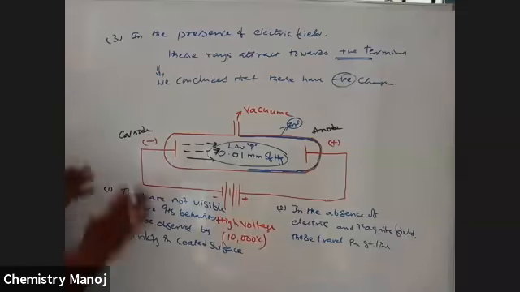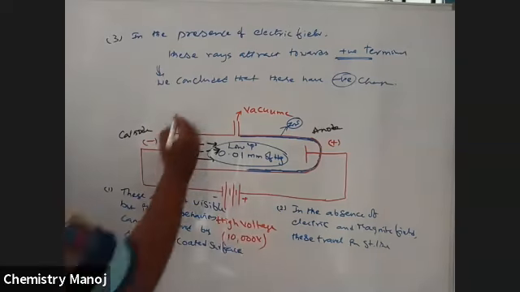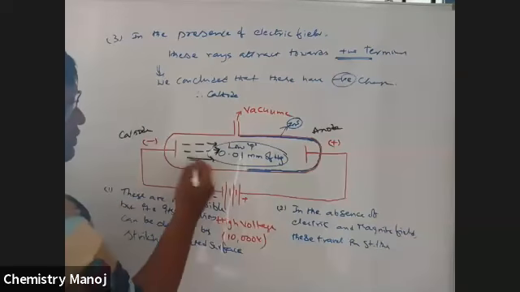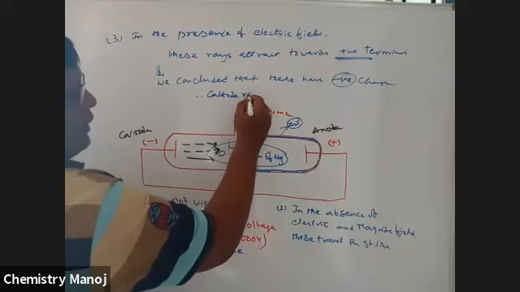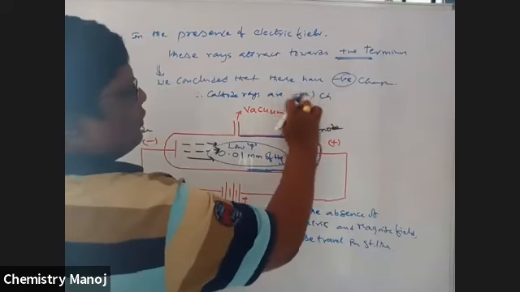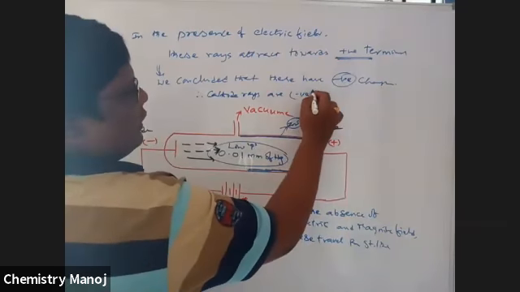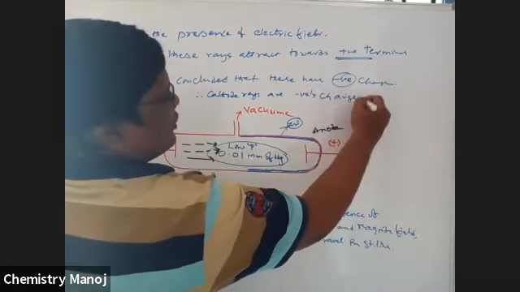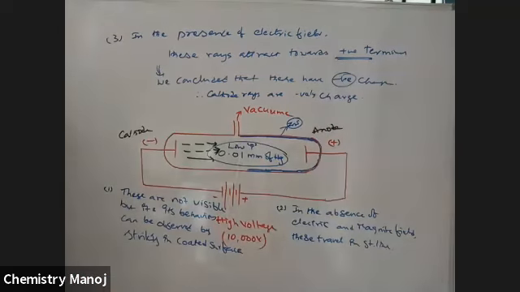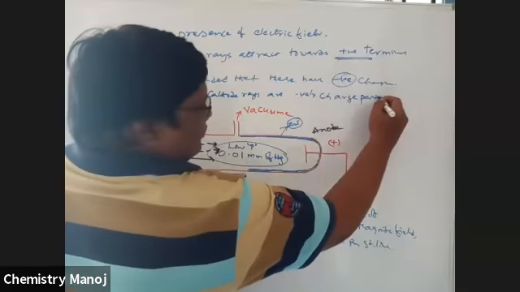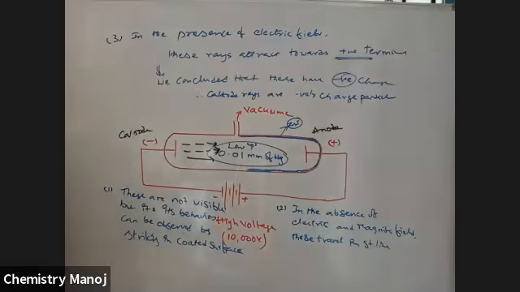So these cathode rays are nothing but negatively charged rays. Because these start from the cathode, that's why they are called cathode rays. They have negative charge. These are nothing but negatively charged particles.